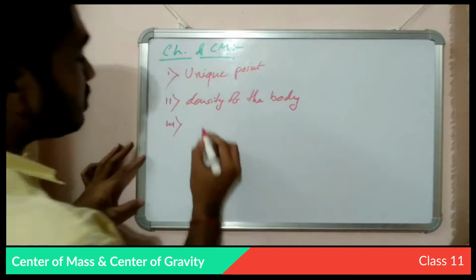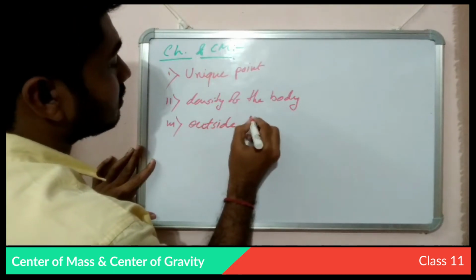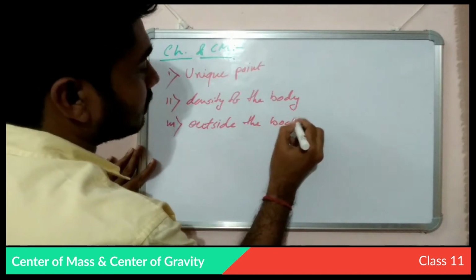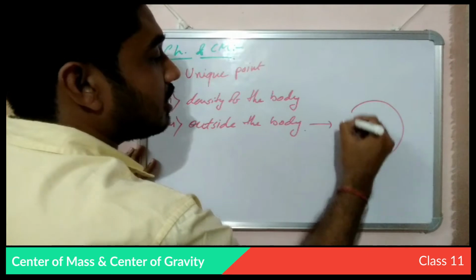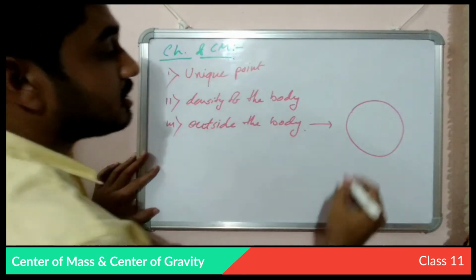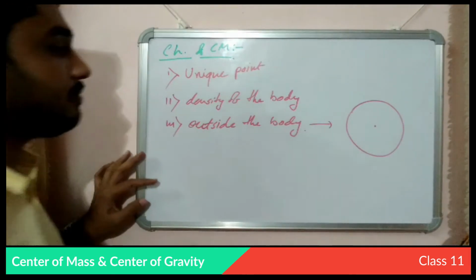The center of mass could be outside your body. Like if you consider a ring, the center of mass will be at the center of that ring, that is outside of the body.